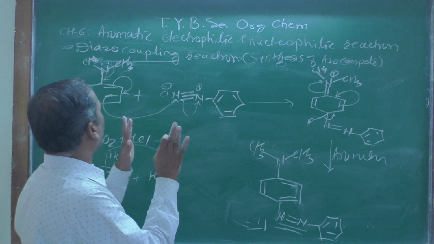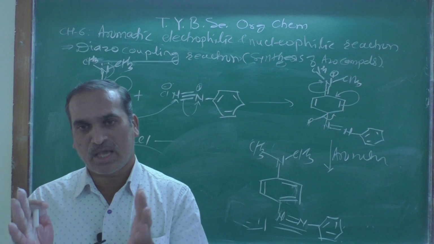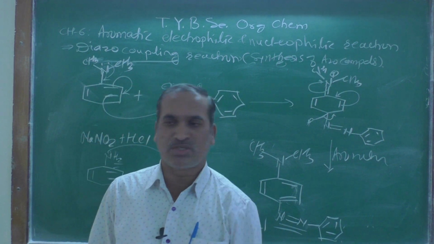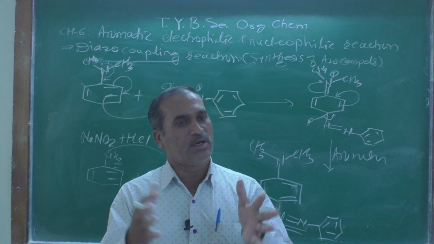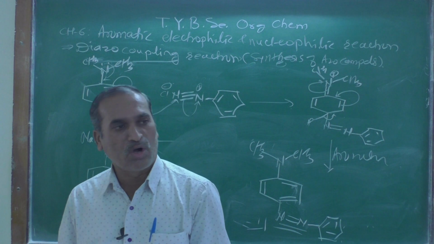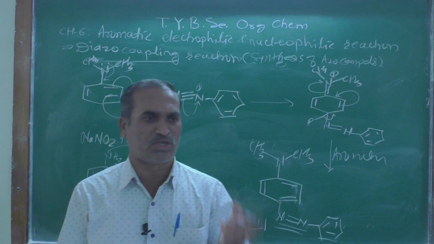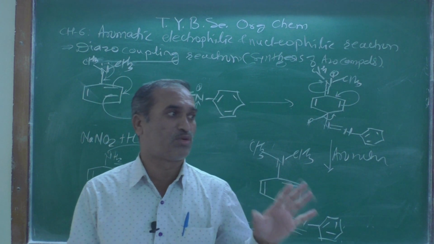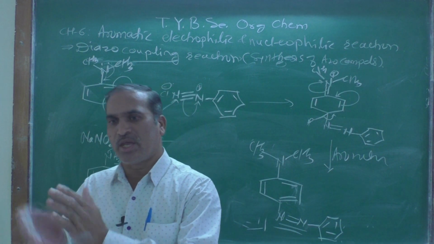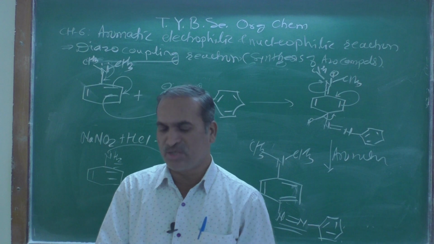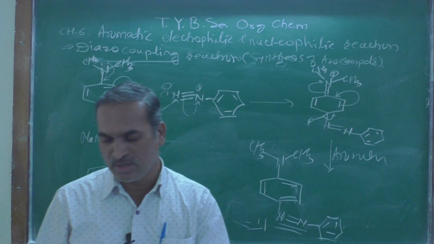This is what we can call a diazo-coupling reaction, and these types of diazo-coupling reactions are very sensitive. When these reactions are carried out in highly acidic medium, the reaction will not occur with phenol, or if it is treated in a highly basic condition like NaOH, then also the reaction won't occur. But if we use mild acidic condition or mild basic condition, these reactions are smoothly carried out and we will get the desired product.